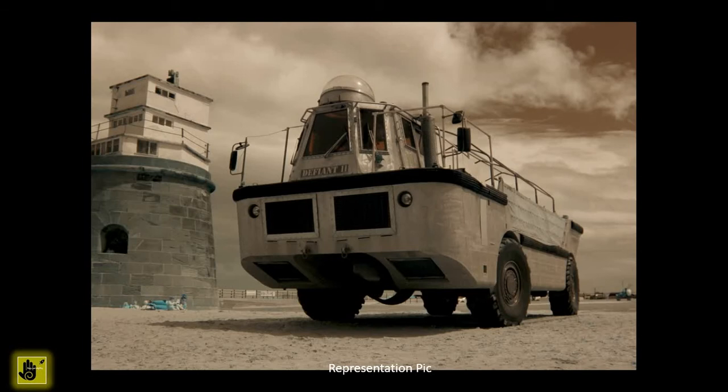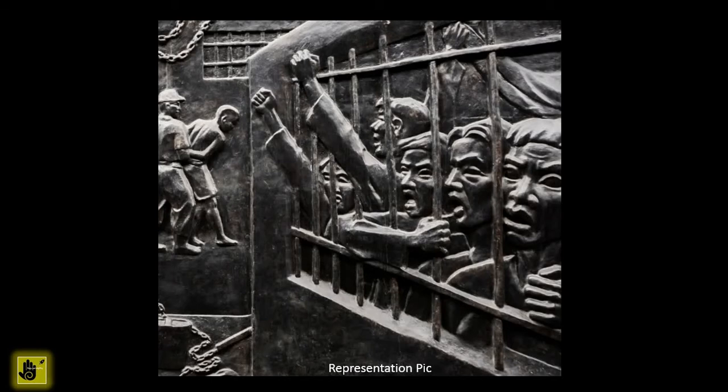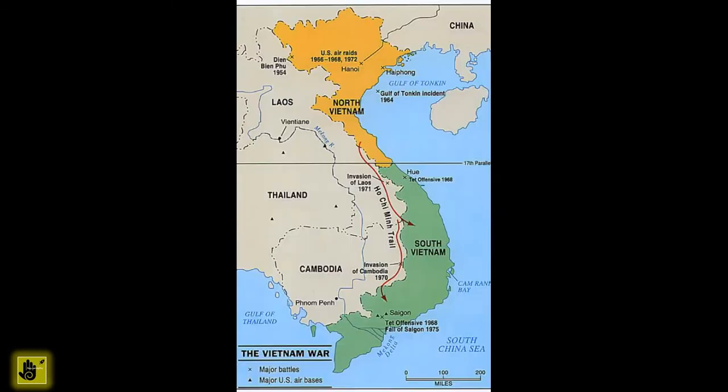The French government attempted to regain control of this territory, but they faced heavy resistance from the Vietnamese army, which was known as Viet Minh. After a decade of power struggle between the French government and Viet Minh, they both signed the Geneva Peace Accord in 1954, which resulted in the division of Vietnam into North and South.